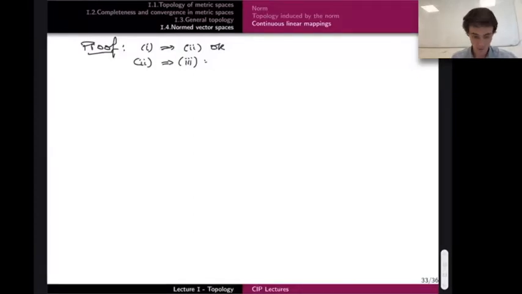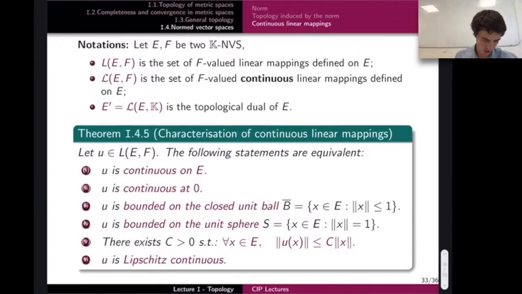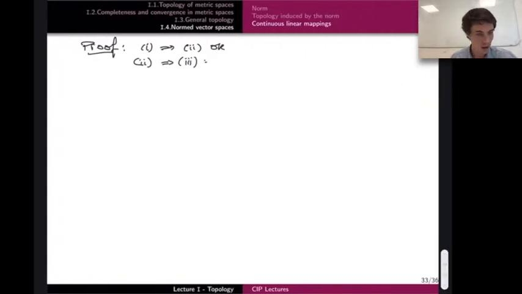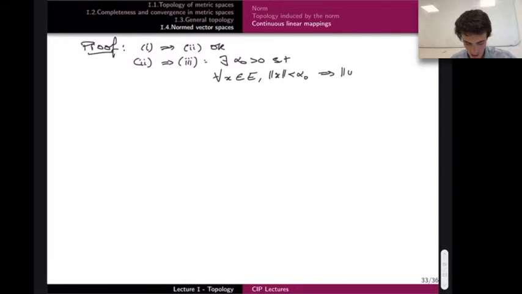Well, remember what this is. I'm assuming that U is continuous at 0, and I want to prove that U is bounded on the closed unit ball. So if U is continuous at 0, there exists alpha 0 positive such that for any x in E such that the norm of x is smaller than alpha 0, this implies that the norm of U of x is smaller or equal to 1, say, because this is just continuity.